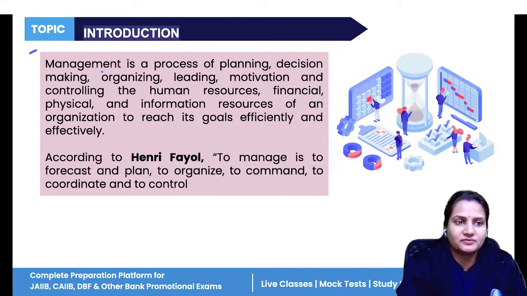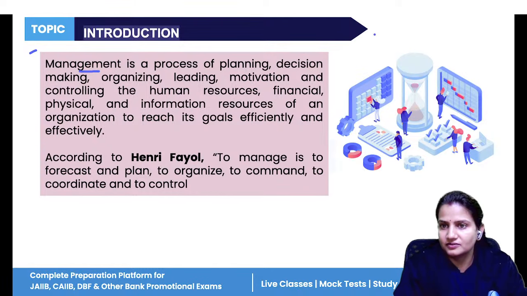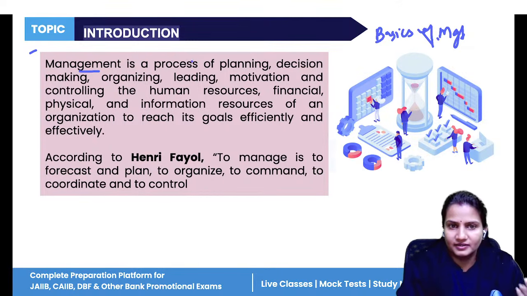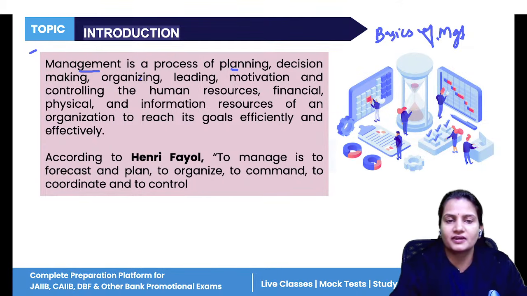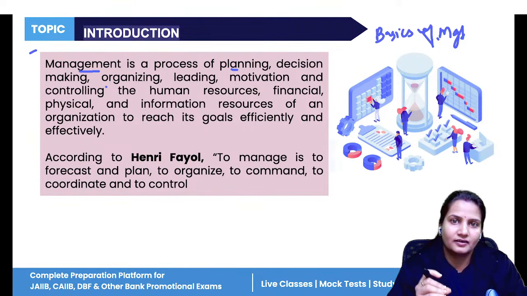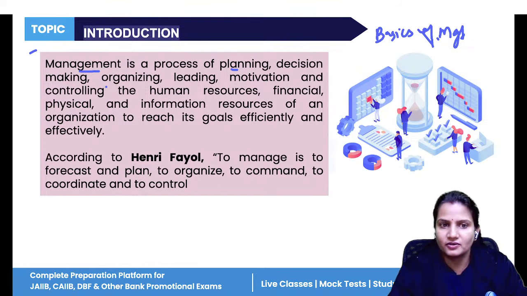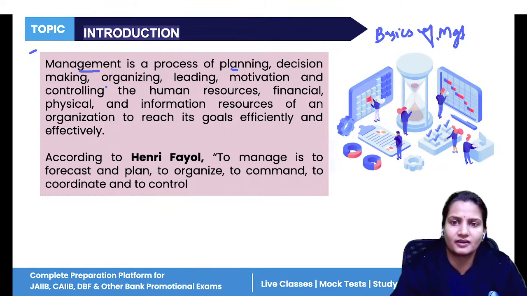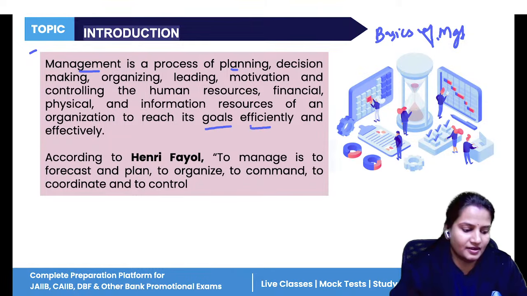Now, what is management? First chapter is your basics of management. So management is the process of planning and decision making. You plan everything, you decide the things for your business, you organize all the activities, you motivate your employees, you motivate your HR, you manage your financial resources and technical resources. Why? To reach the goals efficiently and effectively.